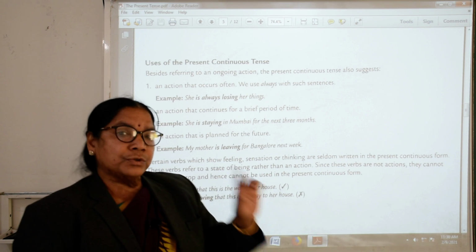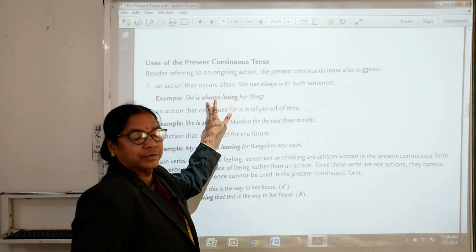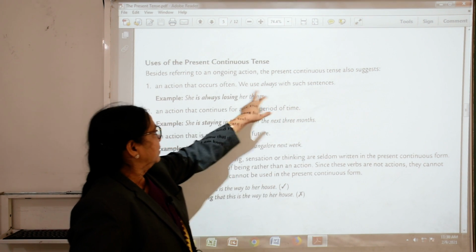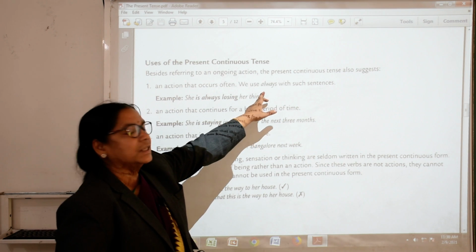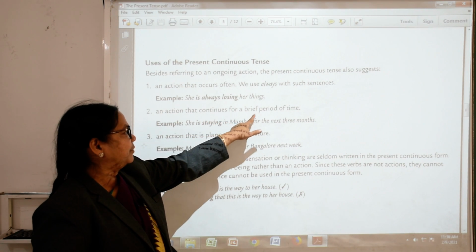So, what do we use in present continuous tense? We use always. Always means often. The present continuous means an action that occurs often. For that we are using always. Okay. An action that continues for a brief period of time.